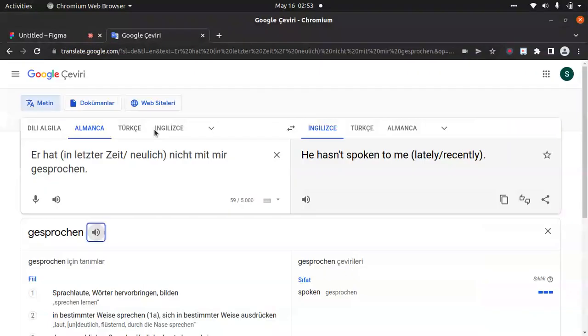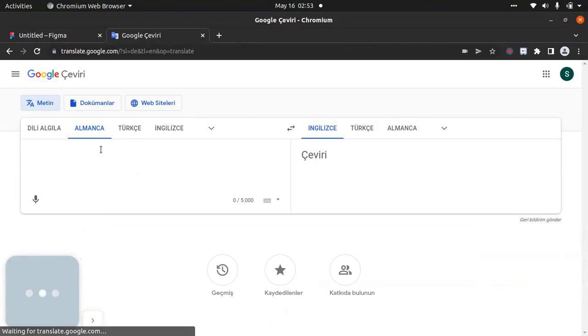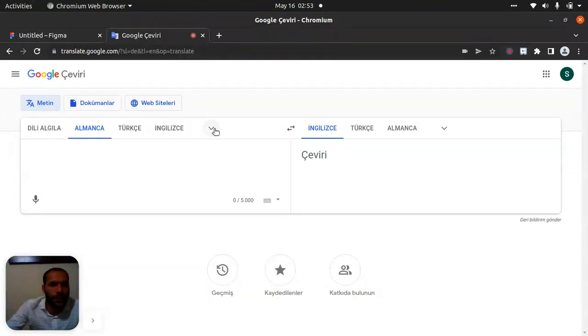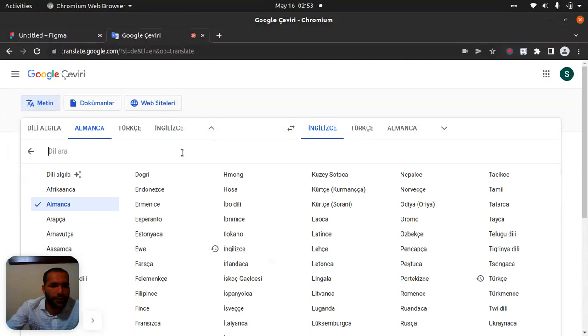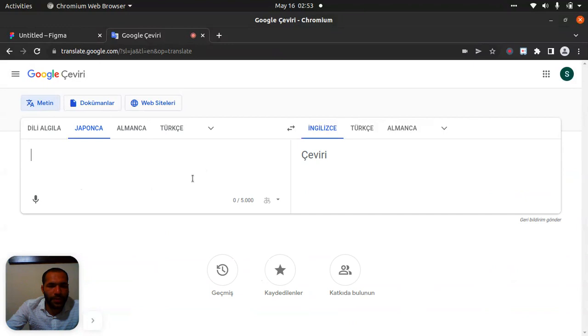Let's look and translate. Let's do it in Japanese if possible. This one is Japanese. Now I will try to pronounce it.